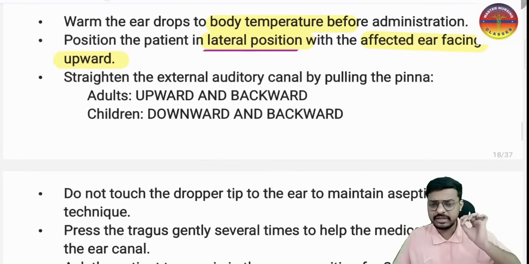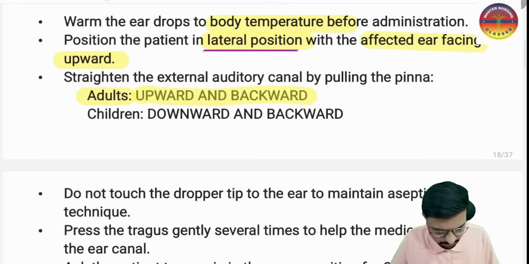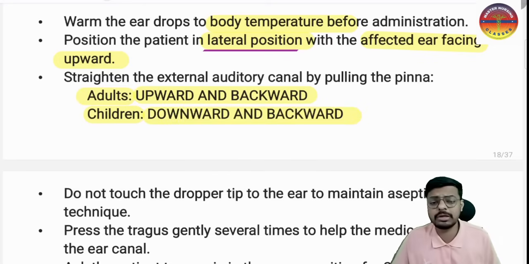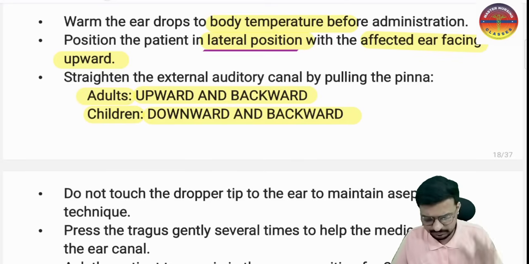And to straighten the external auditory canal, as already told, more than 3 years upward and backward, less than 3 years in children downward and backward. We have to pull the ear auricle or the pinna to make the external auditory meatus or the external auditory canal straight. I hope it is clear.